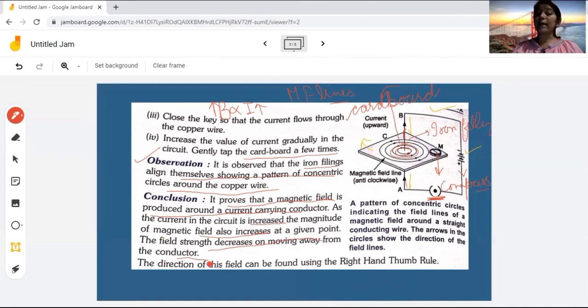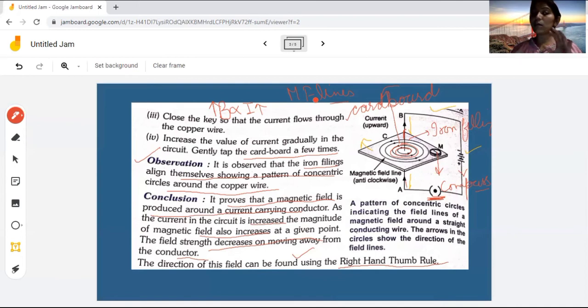So the direction of the field can be found by using the right hand thumb rule. Right hand thumb rule, I have told you before also. What is the right hand thumb rule? Right hand thumb rule states that hold a copper wire in your right hand such that the thumb represents the direction of the current and the curve of the fingers represents the direction of the magnetic field lines.